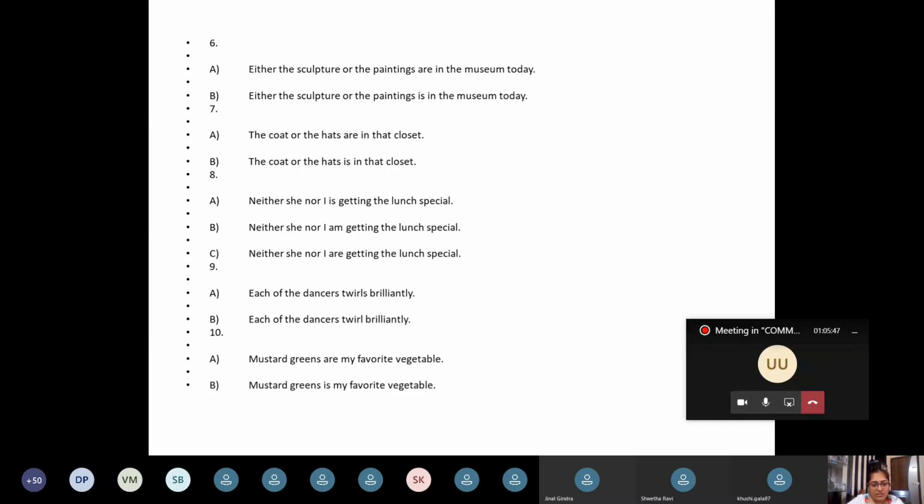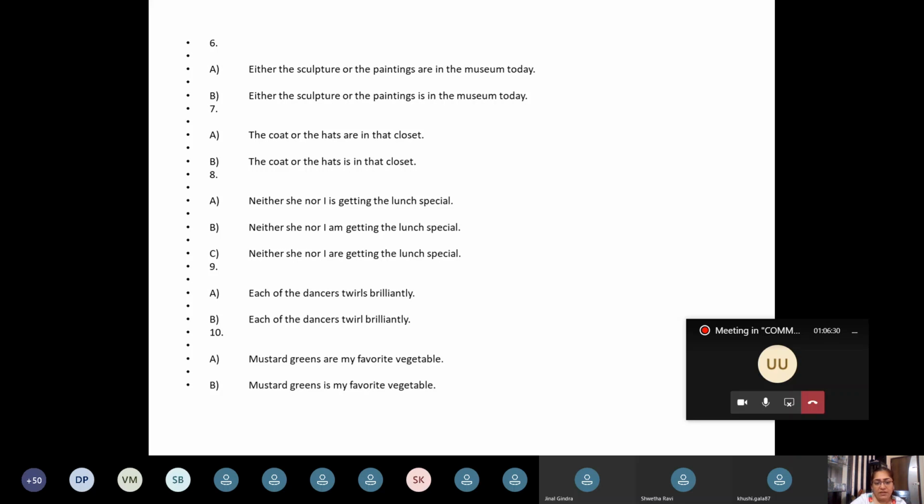When you have "each", that means each dancer is twirling brilliantly, every dancer. For example, "some of the dancers twirl brilliantly" is fine. But "each of the dancers twirls brilliantly" because the subject here is actually "each". I would say option A is right. Even if it was "every", each, every, all these are singular subjects.